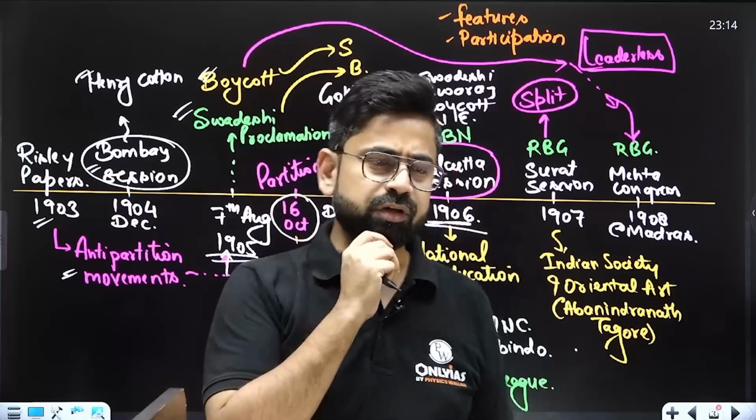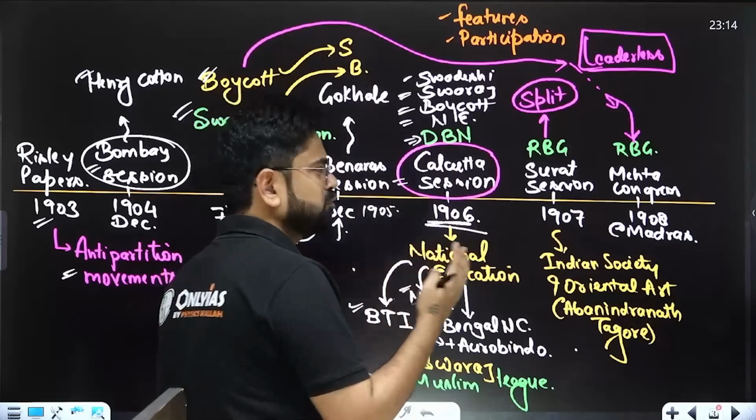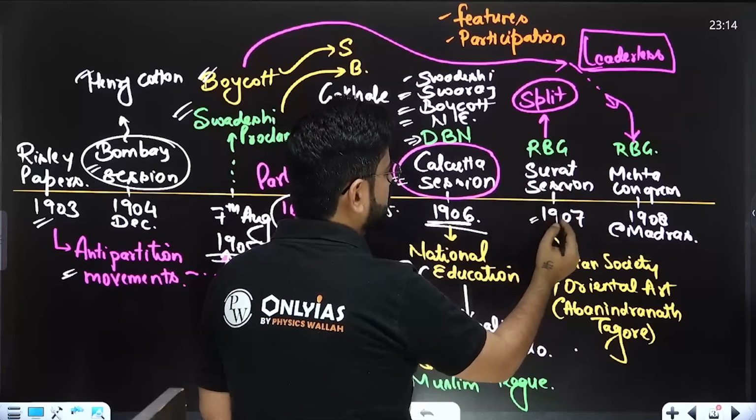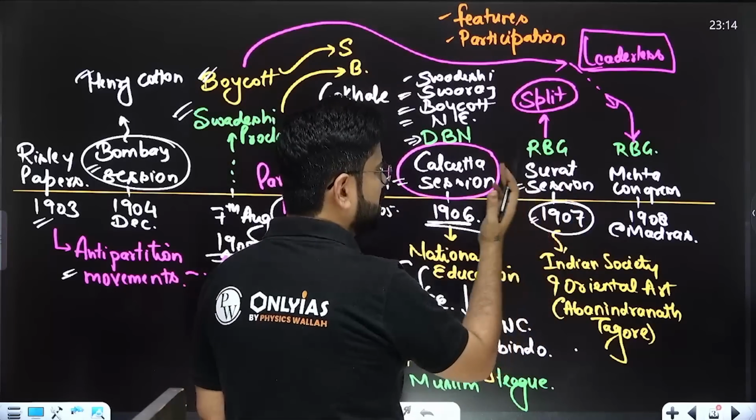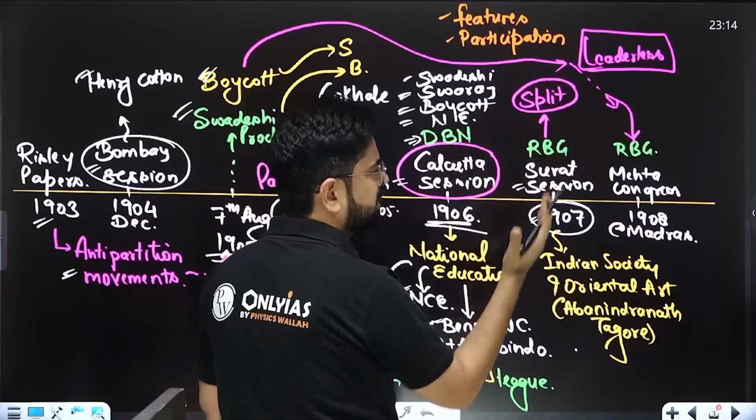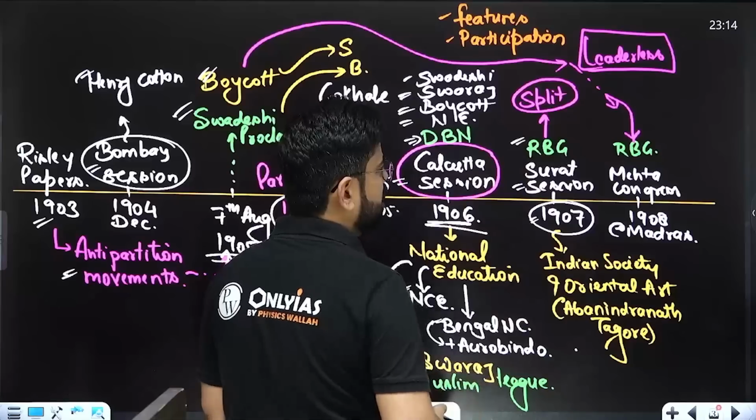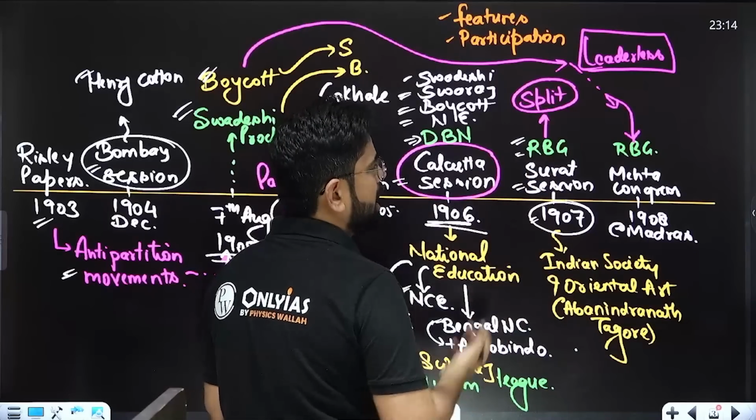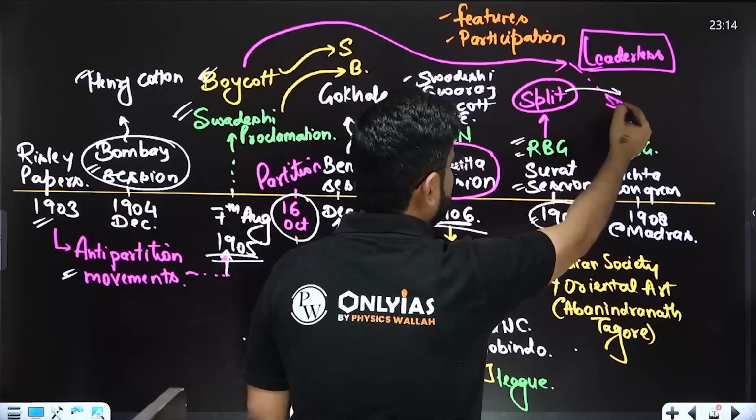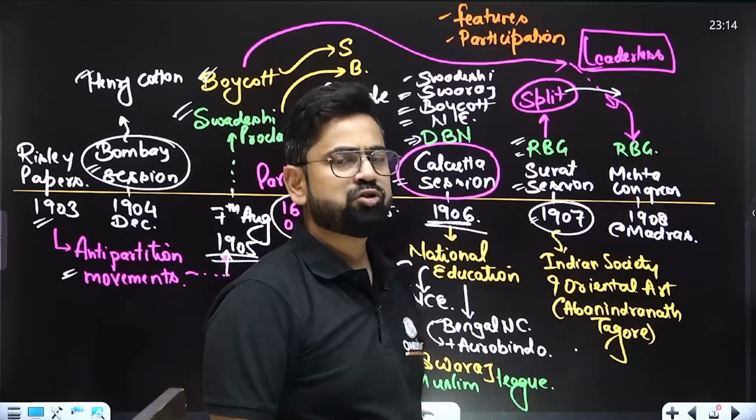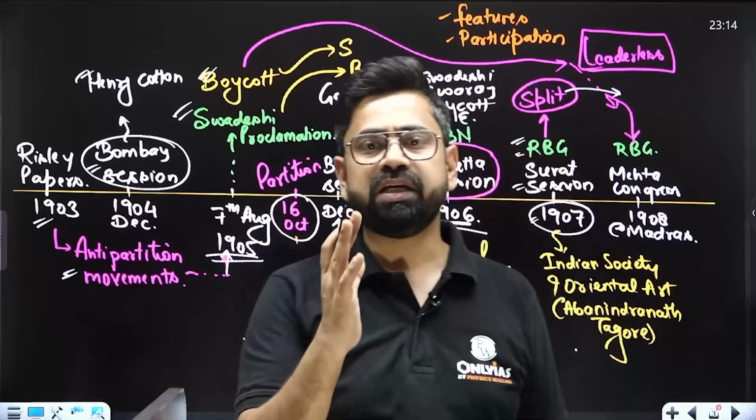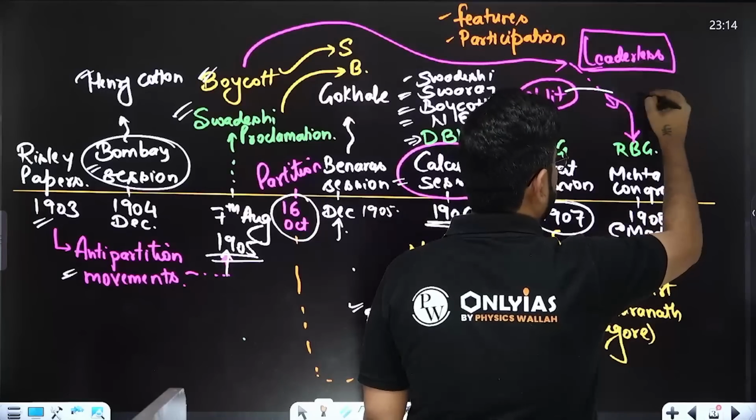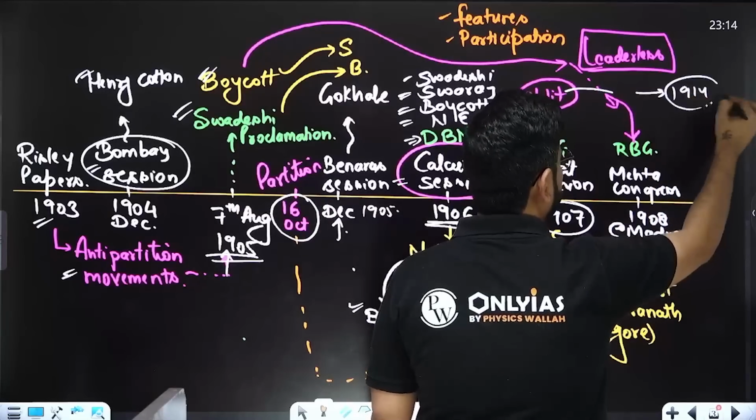In the 1907 session, because extremists and moderates were playing the game very differently, at Surat in 1907 the Congress got split into moderates and extremists. The president of the session was Rash Behari Ghosh, and Tilak was then jailed and charged with sedition. He was given 6 years of imprisonment. So Tilak is gone till 1914. Till 1914 there is no movement.